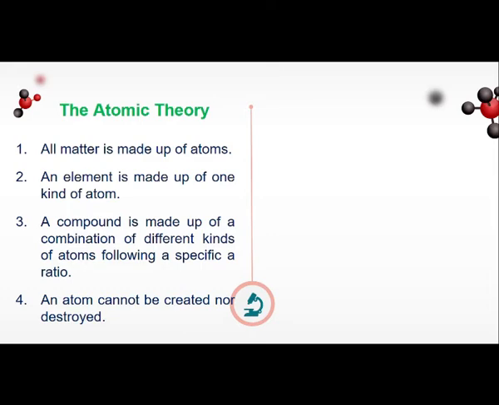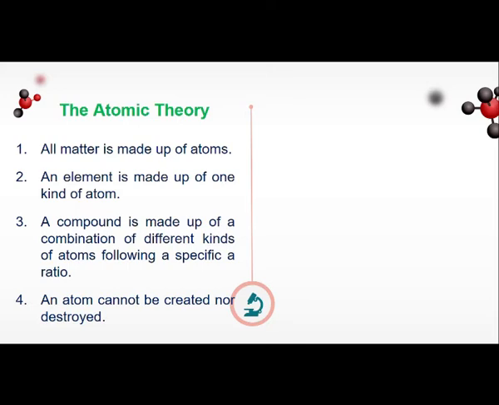All matter is made up of atoms, which is correct. Okay, example is yung damit, yung table, yung TV, itong laptop is made up of atoms. An element is made out of one kind of atom. So we already discussed this in our first lessons that an element is made up of only one kind of atom. Example is hydrogen and another one is oxygen or carbon. A compound is made up of a combination of different kinds of atoms following a specific ratio. Okay, example na compound is water, or we have a chemical formula of H2O.